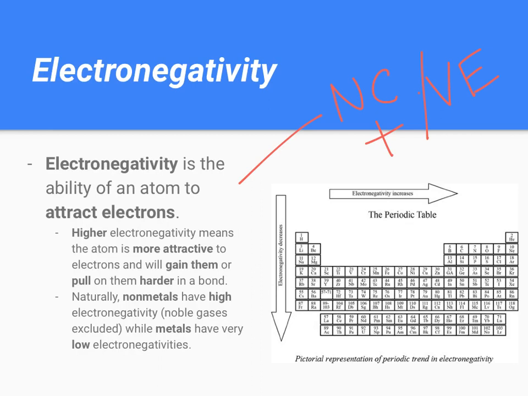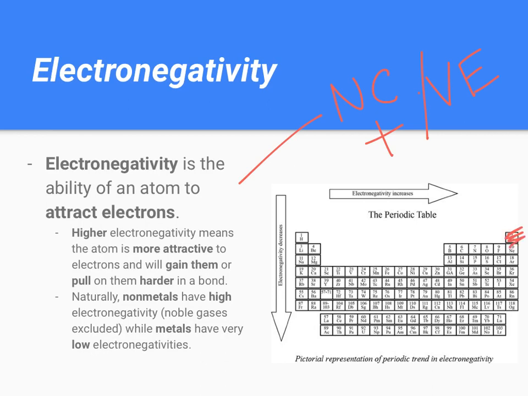So when an element has a higher electronegativity, it means it's extremely attractive to electrons and will draw them in, gaining them. Or if it's trying to share electrons and it has really high electronegativity, it's going to hold the electrons a little closer to itself. Okay, so therefore, those elements that like to gain electrons, like nonmetals, are going to have very high electronegativity. Noble gases excluded.